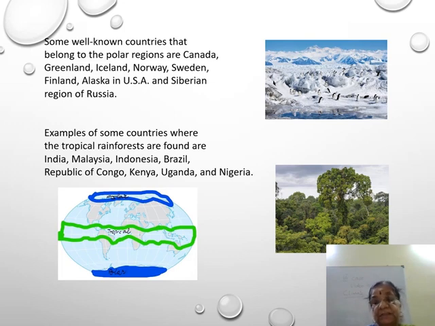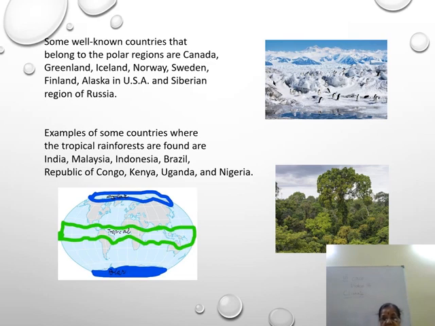I will ask you to name the countries. So examples of some countries where tropical rainforest is found are India, Malaysia, Indonesia, Brazil, Republic of Congo, Kenya, Uganda, and Nigeria.